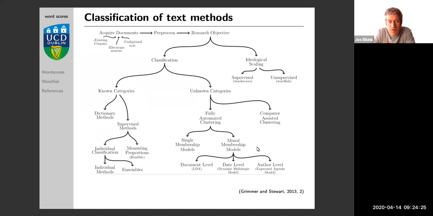Today I want to talk about, aside from classification, ideological scaling, about positioning texts in an ideological space. There are two main methods that have been developed in political science: Wordscores and Wordfish. Wordscores was developed at Trinity College in Ireland, and Wordfish was developed in the US. But one of the authors of Wordfish also ended up working at Trinity. So Ireland has long been a bit of a hub in this area.